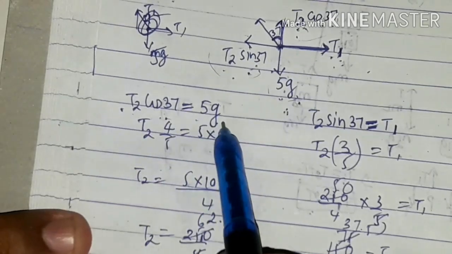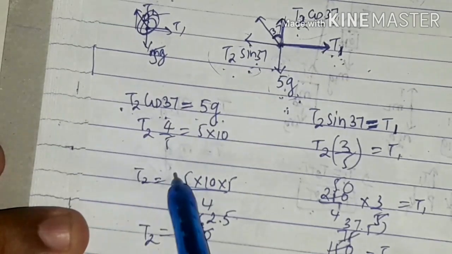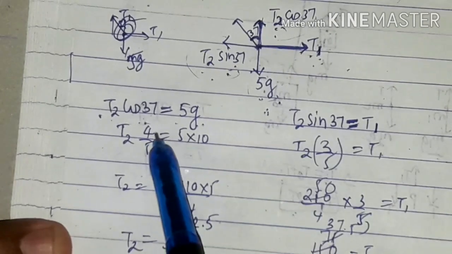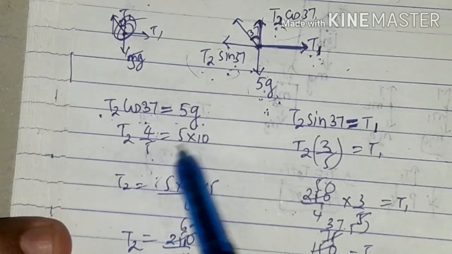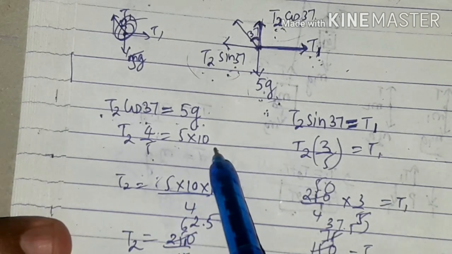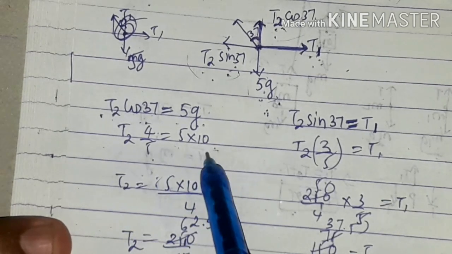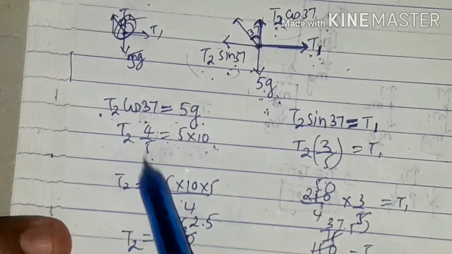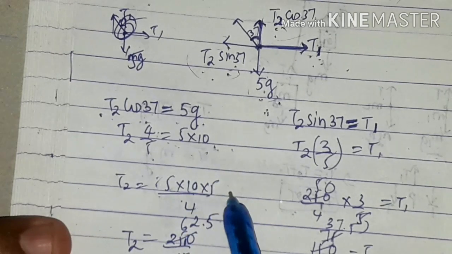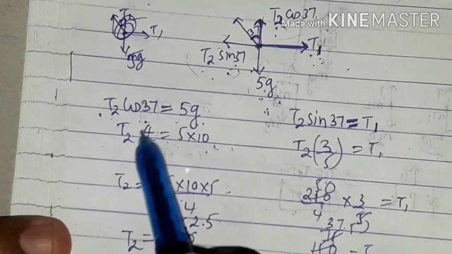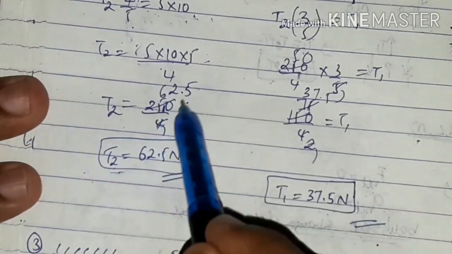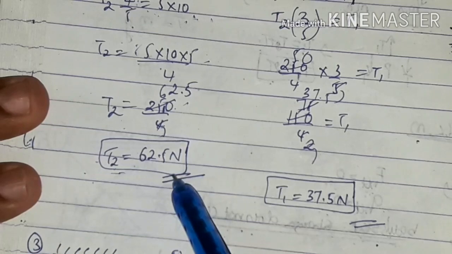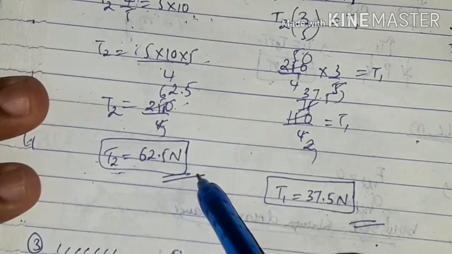So T2 cos 37 is equal to 5 into g. Cos 37 is 4 by 5, base by hypotenuse, so T2 into 4 by 5 is equal to 5 into g. g is 10. So 5 into 10 is 50, and take this 5 to the other side: 50 into 5, 250, divided by 4, taking the 4 downside. So T2 is equal to 250 by 4, and T2 is equal to 62.5. Over, right.